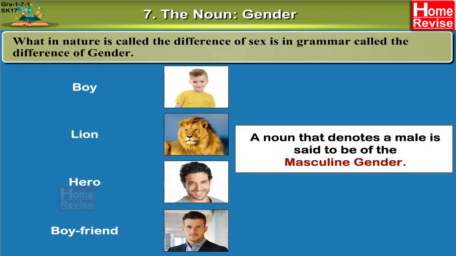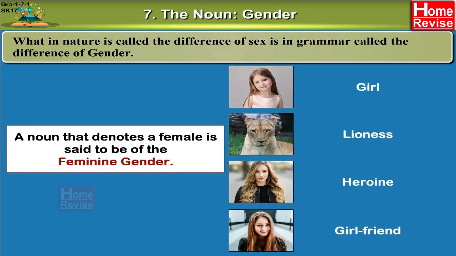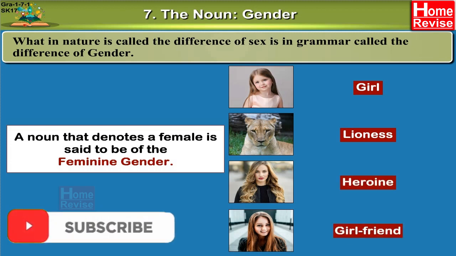A noun that denotes a male is said to be of the masculine gender. Boy, lion, hero, boyfriend, etc. A noun that denotes a female is said to be of the feminine gender. Girl, lioness, heroine, girlfriend, etc.